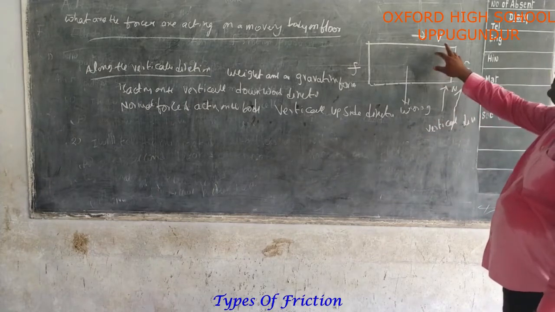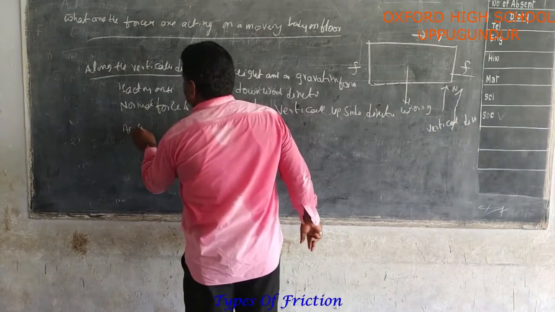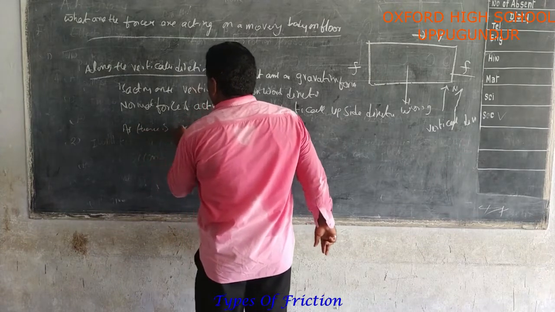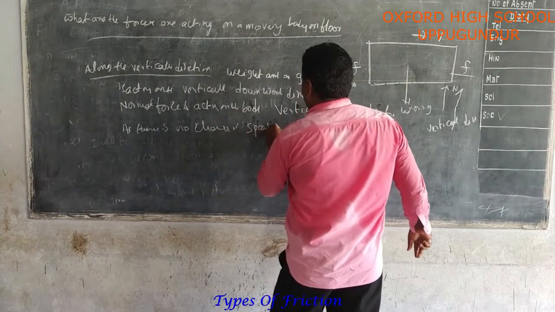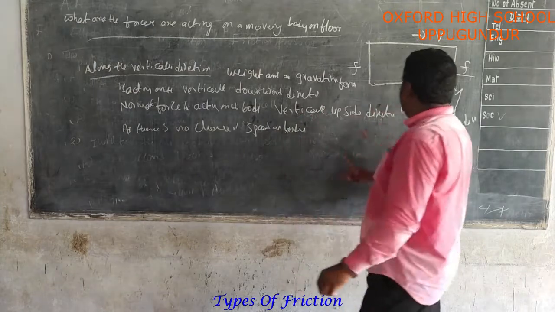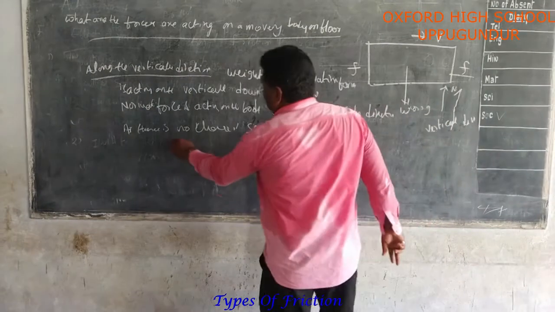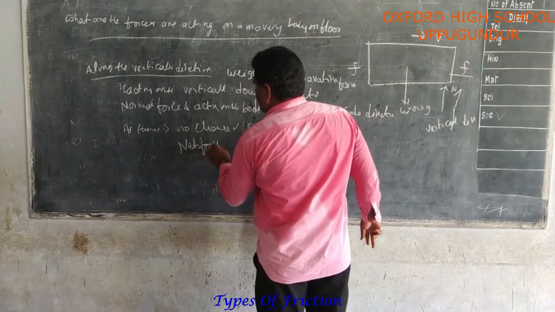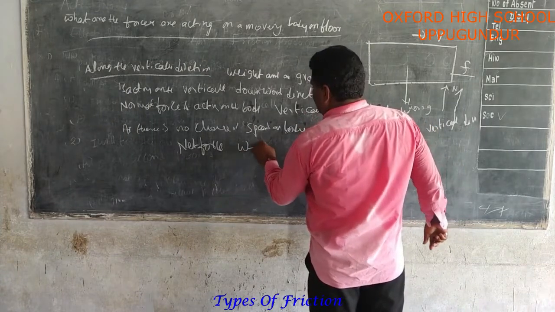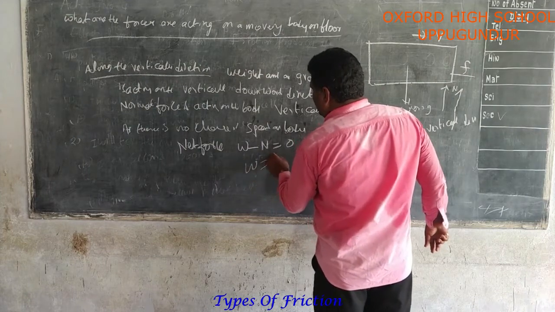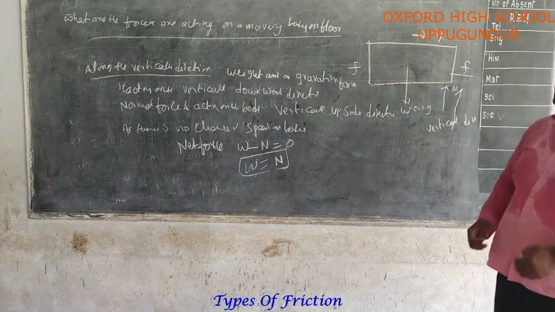As there is no change in the speed of the body, we find the net force. Net force is equal to W minus N, which is equal to 0. So W is equal to N. Here the weight is equal to the normal force.